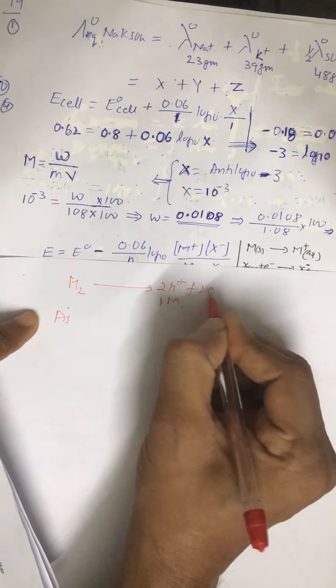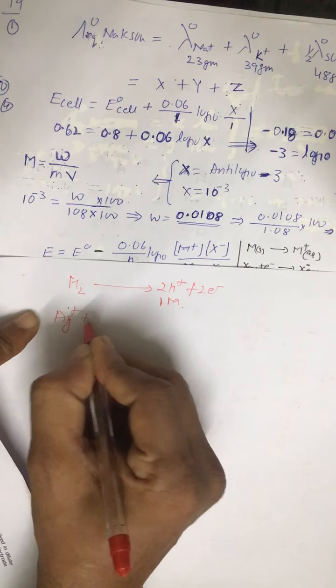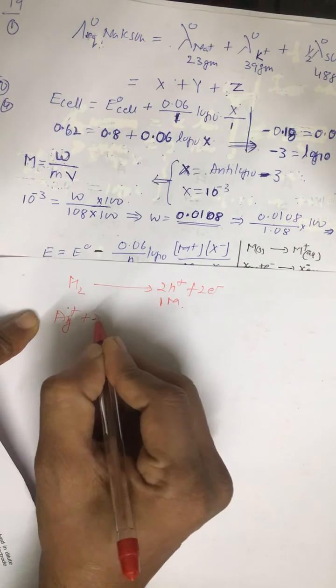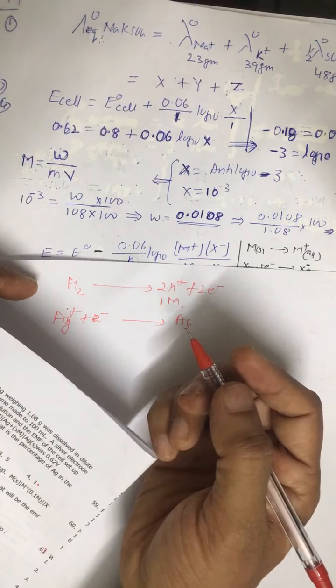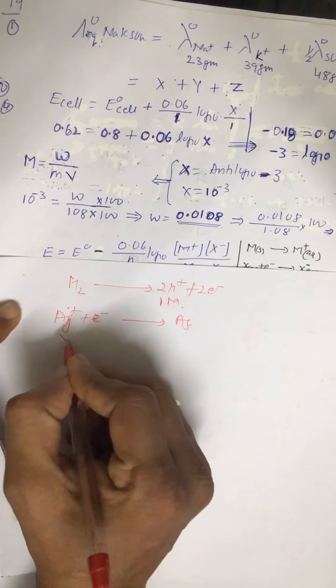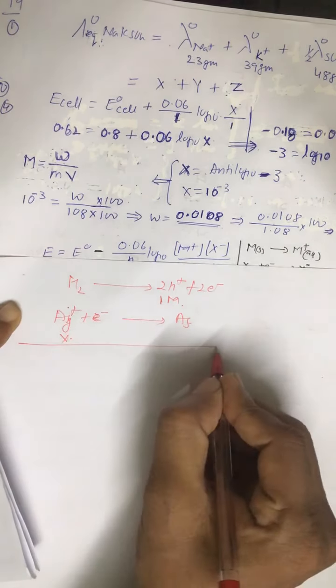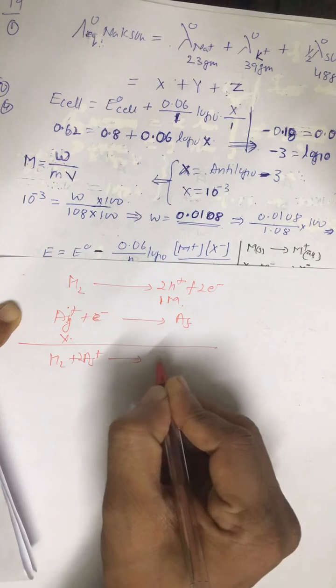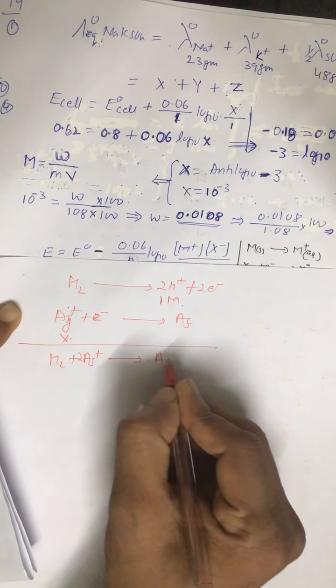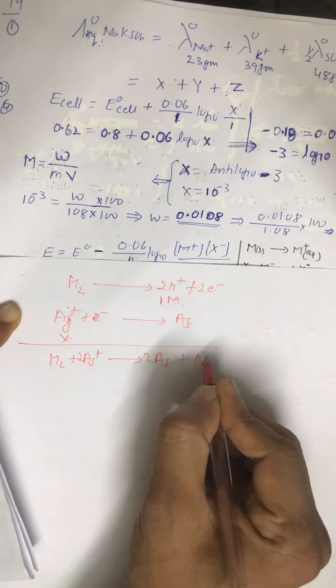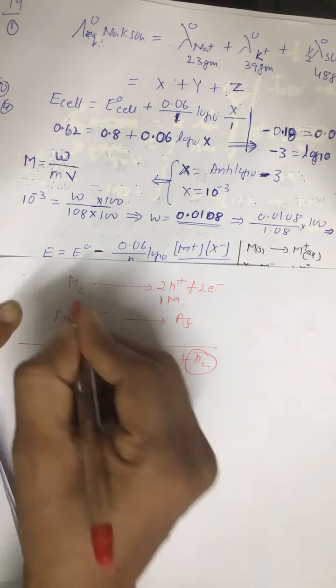This is losing electron, and this Ag positive combines with the electron to give Ag, silver metal, and this Ag positive concentration is X molar. So the complete reaction is H2 plus 2 Ag positive, that gives 2 silver metal plus 2 H positive, and this hydrogen is at 1 atmosphere or 1 bar pressure.